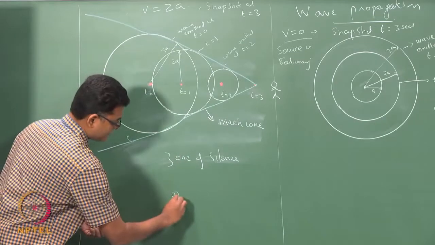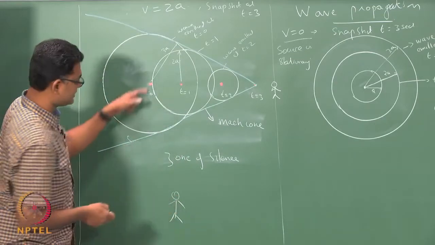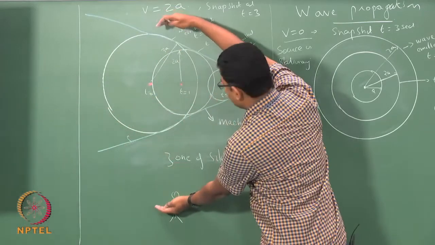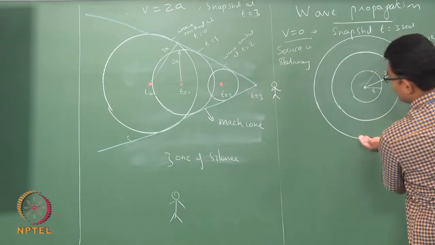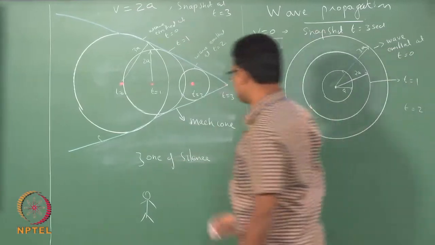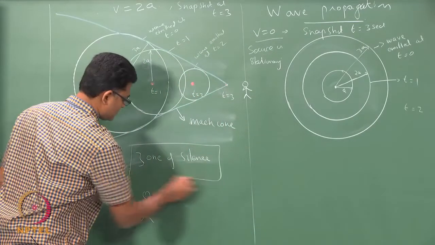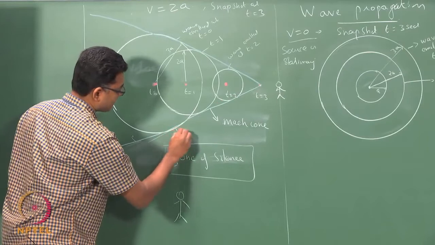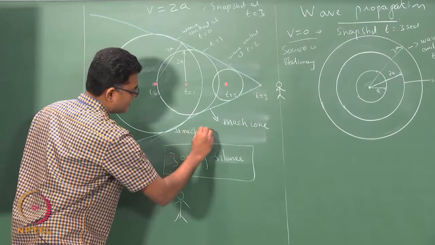So, if somebody here will know about this wave only when this cone would have reached this point, which means the source would have moved further away and the cone would have enlarged itself. Okay. So, this region is the zone of silence, and these waves are called Mach waves.